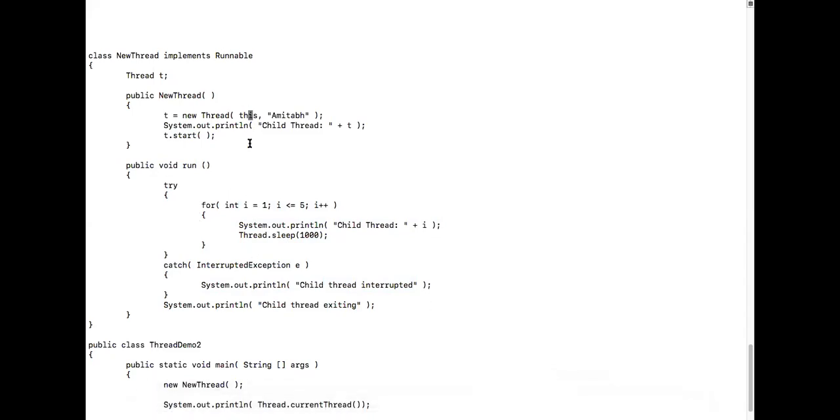So what is this new thread supposed to do? The new thread is supposed to print the values from 1 to 5. Each time I'll be printing that value and I'll sleep for 1000 milliseconds, correct? So totally, my dear friends, in this program, how many threads are there in total? 2, sir. I want everyone to put that in the chat box.